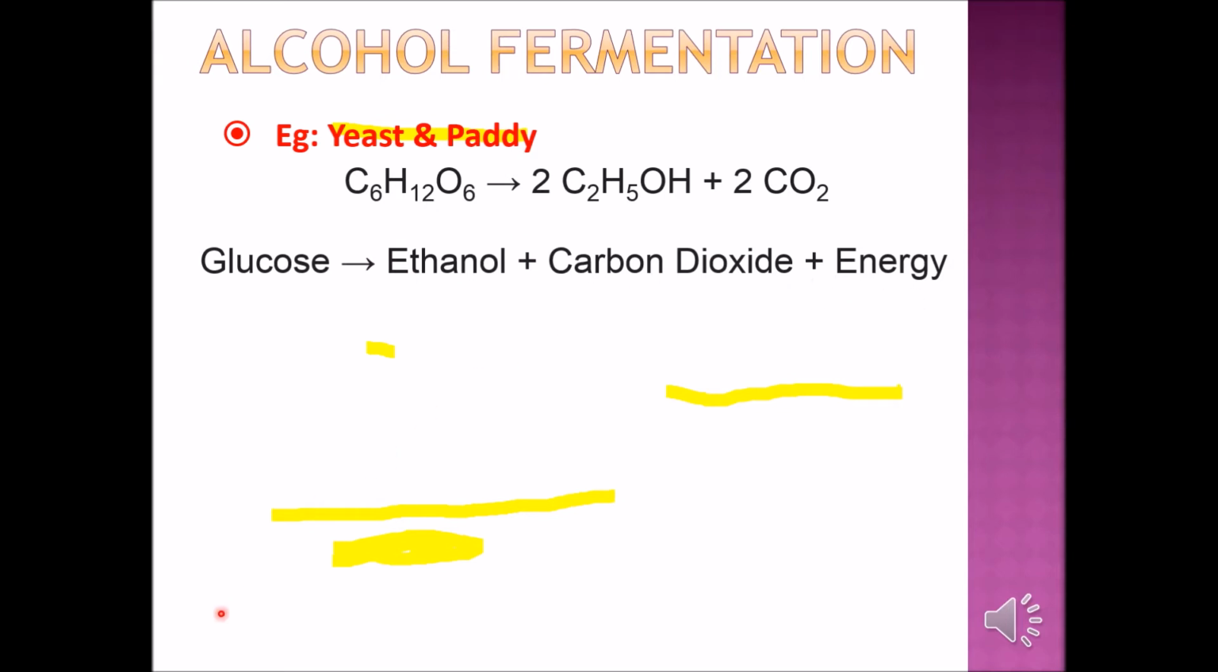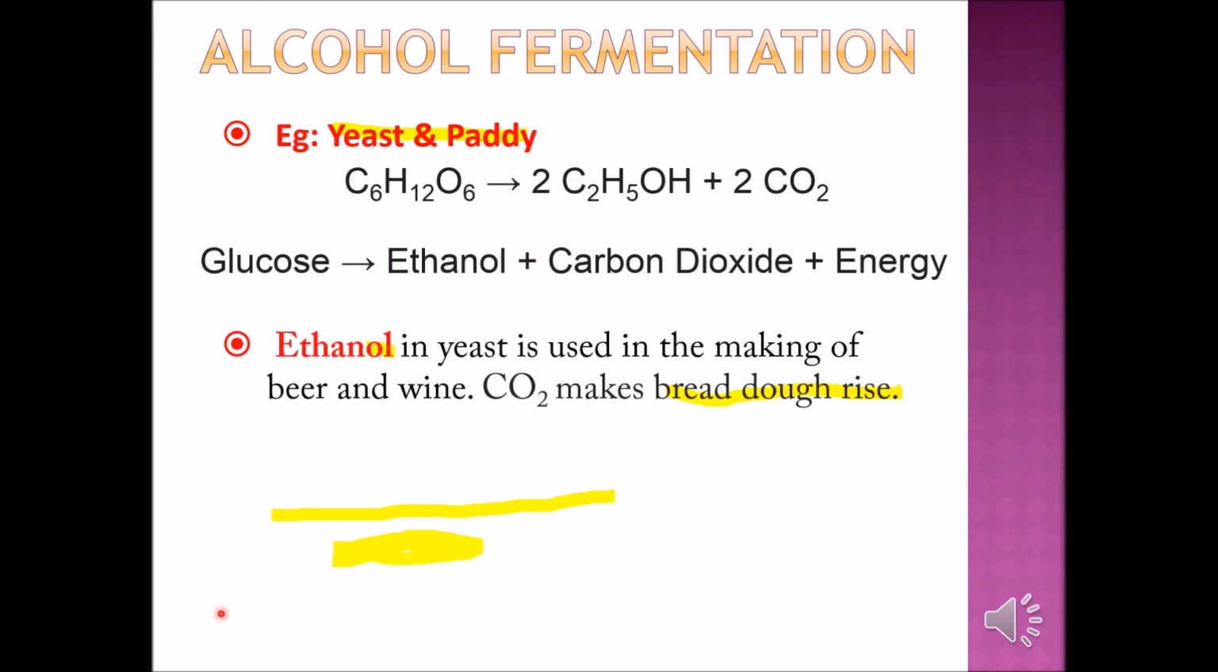So let us see, what is ethanol? The word ending in OL here is alcohol, that's why I highlight this. Ethanol from yeast is used in making beer and wine. Also after fermentation, you see carbon dioxide released. When the yeast releases carbon dioxide, it makes the bread dough rise, meaning the dough becomes fluffy, because of the carbon dioxide released.